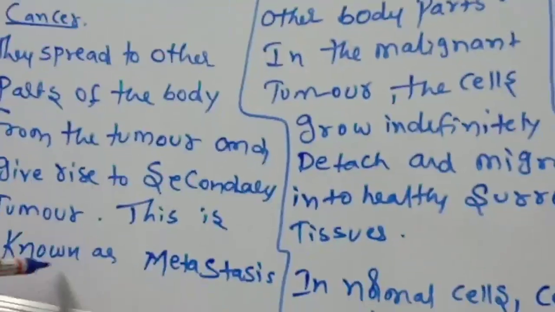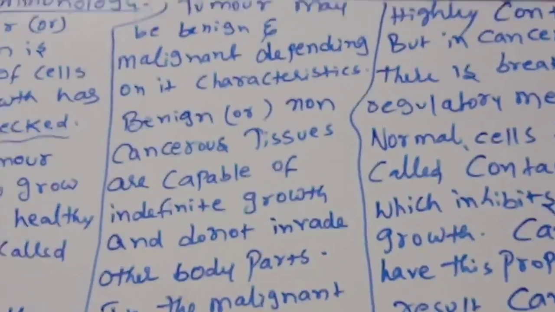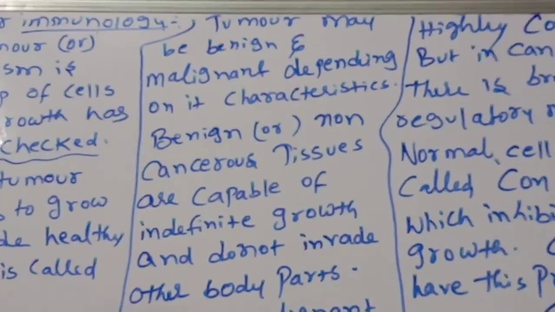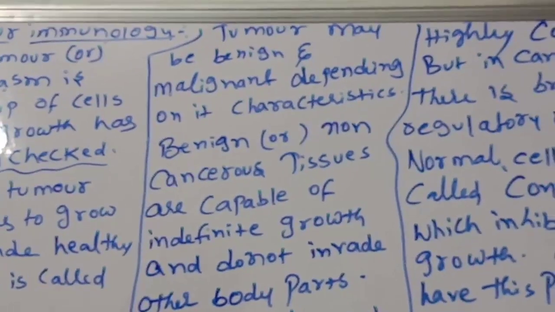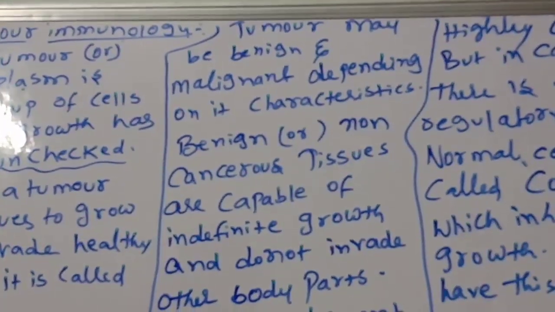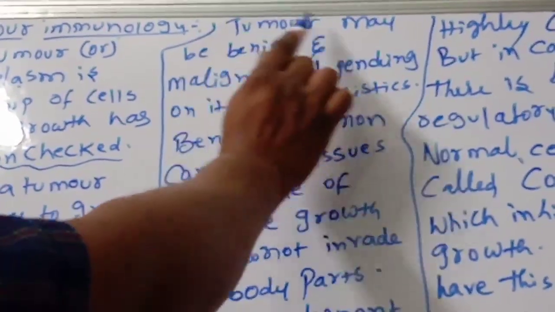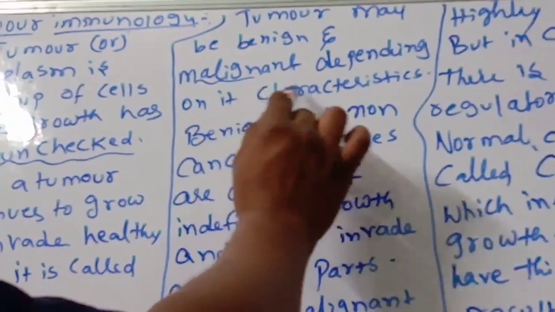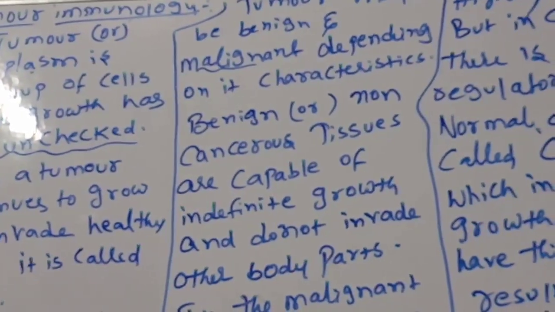This is known as metastasis. It goes from one part to another part, and there a new tumor is produced; that is called metastasis. Very important, metastasis. A tumor may be benign or malignant, depending on its characteristics. There are two types of tumors: benign tumor and malignant tumor.